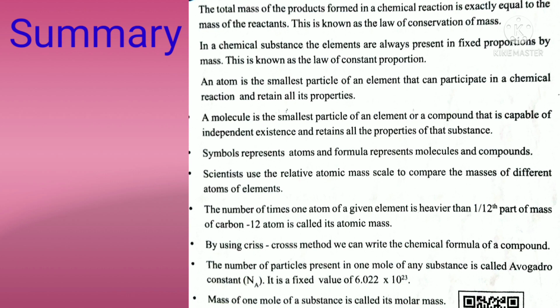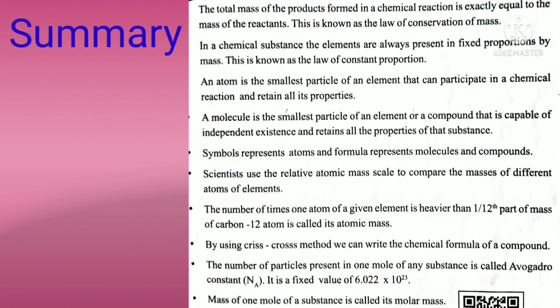This is known as the law of conservation of mass. And second, in a chemical substance, the elements are always present in fixed proportions by mass. This is known as the law of constant proportion.